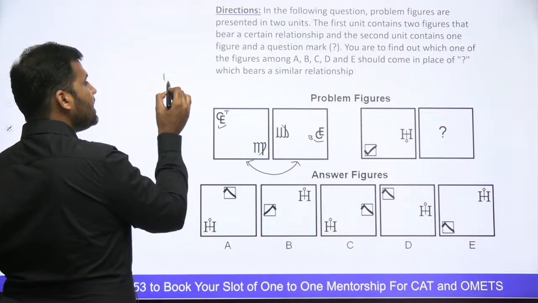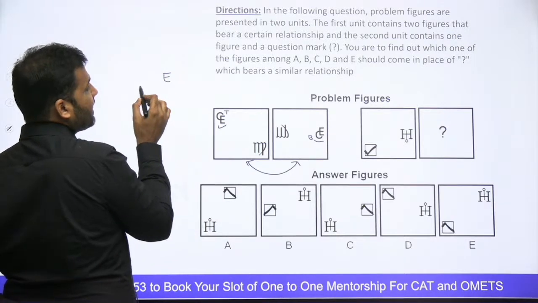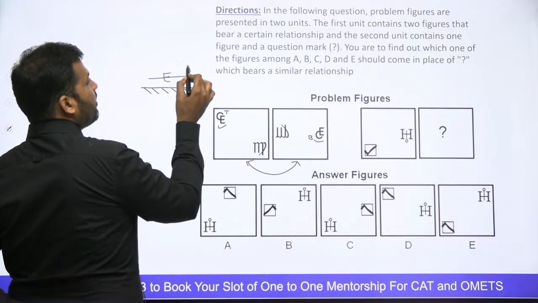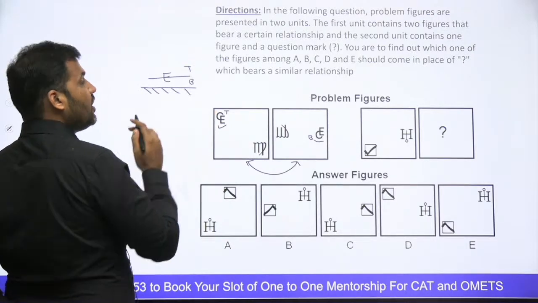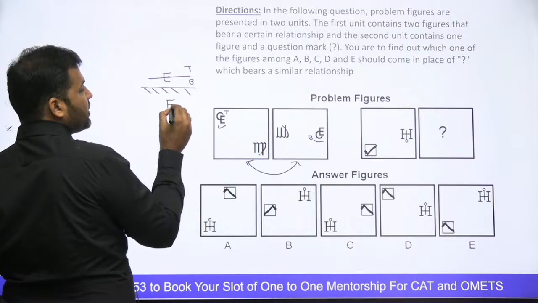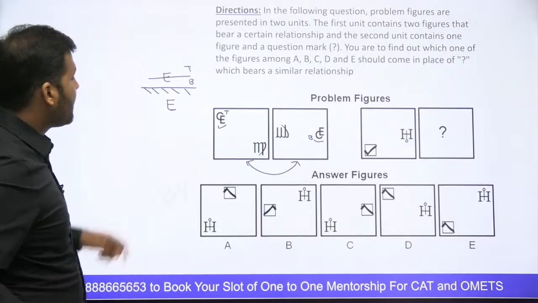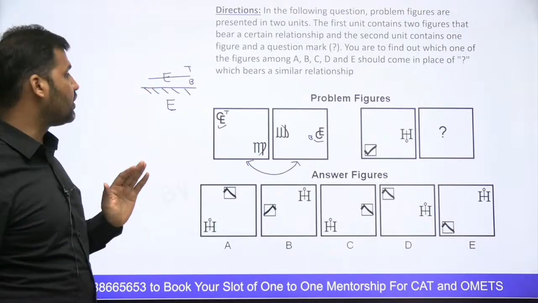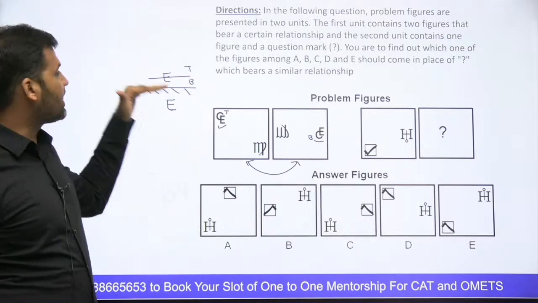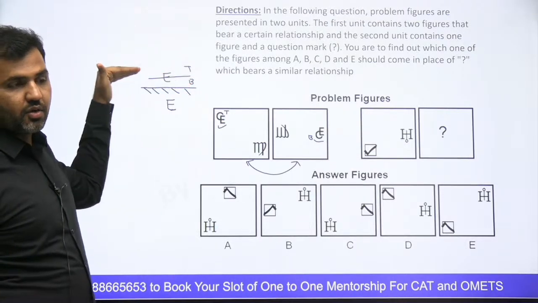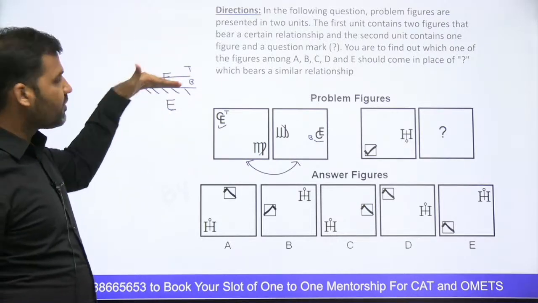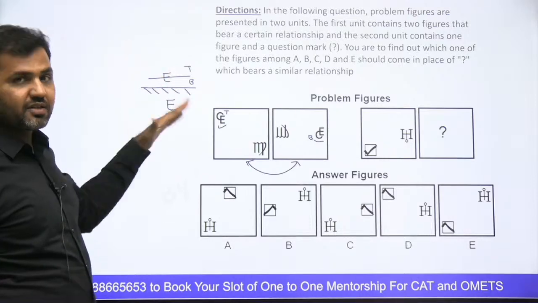And because E is a figure, E एक ऐसा letter है जिसको horizontally cut करने से top and bottom part same रहता है. तो only letter E का water image will be same as E. Am I right? E का water image will be same as E. It will not change, right? Why? Because when I cut this object horizontally, जब आप इस letter को horizontally cut करते हो, तो top and bottom part remain same. Top और bottom में change नहीं आ रहा, तो इसका water image as it is बनेगा.